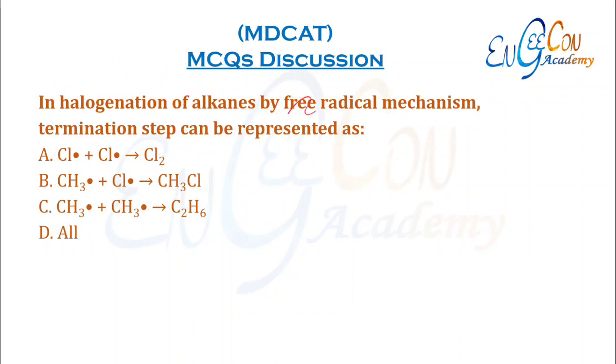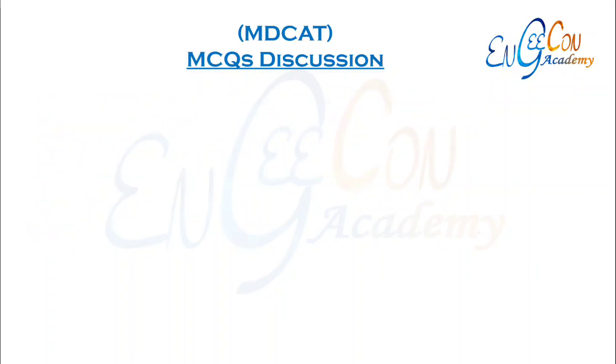In halogenation of alkanes by free radical, termination step can be represented by. So in free radical mechanism, termination is any step which involves combination of two radicals to give us a neutral molecule. So whenever two radicals combine and give us a neutral molecule, that step is called termination. In all the given steps, two radicals are combining and giving us neutral molecules, so all of them can be termination steps.